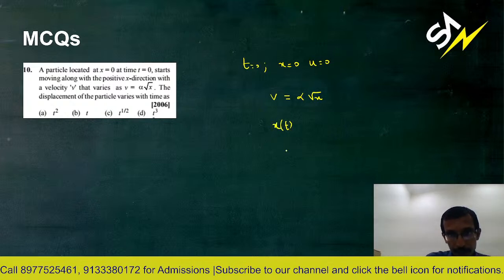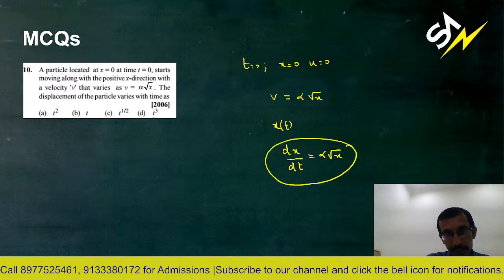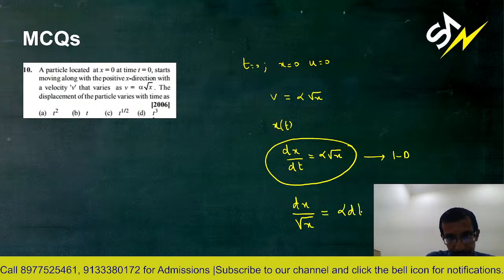So again you can do this very easily. So dx by dt is alpha root x. So you are making use of this definition of velocity for one dimension, right? dx by dt is v. Now what you do is you bring like variables to one side, and then integrate both the sides, and also use the limit of integration.